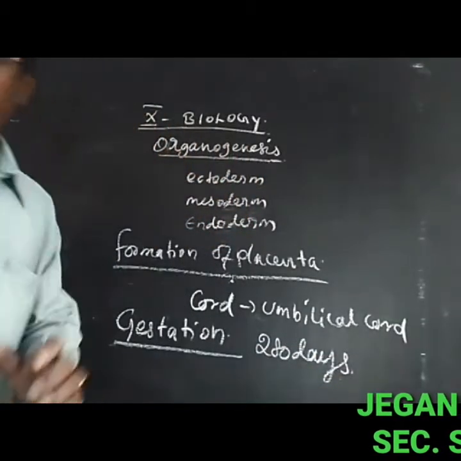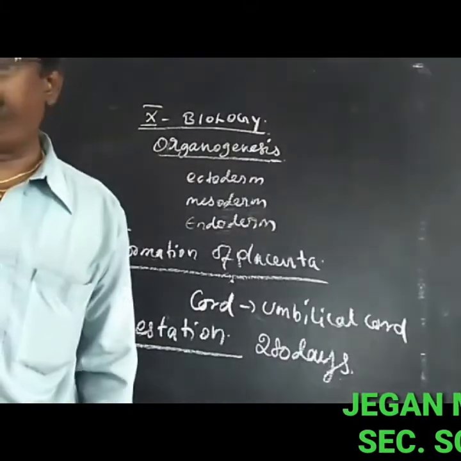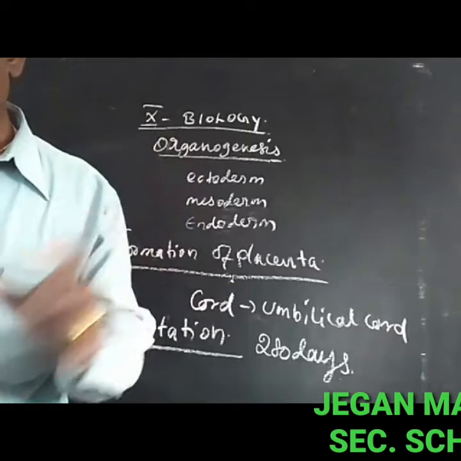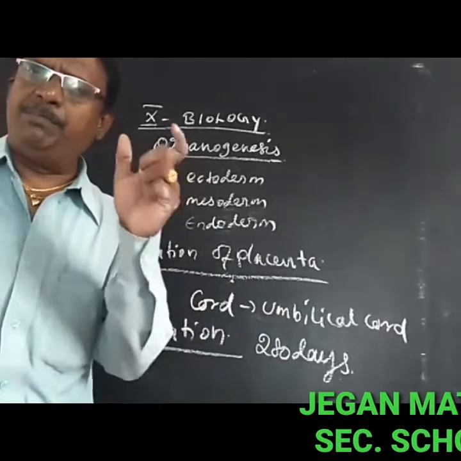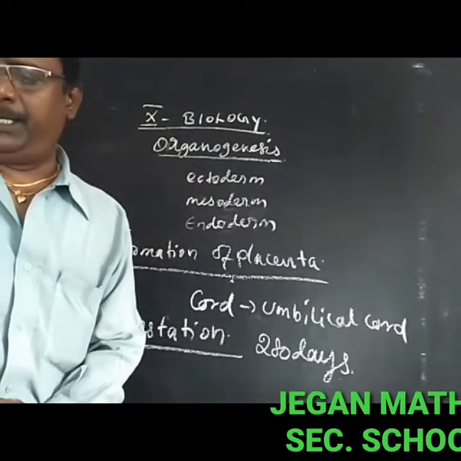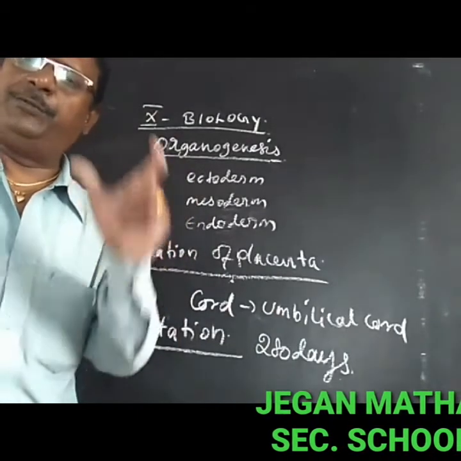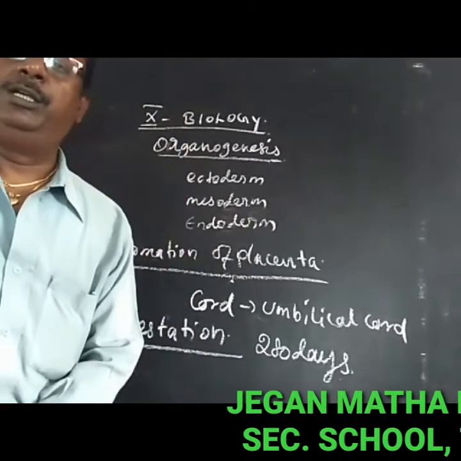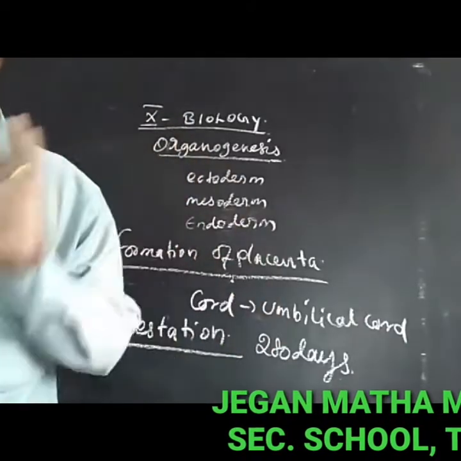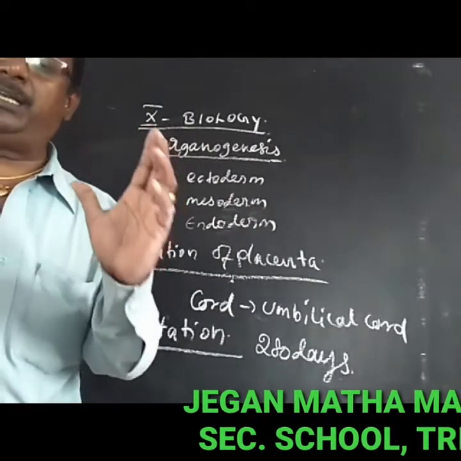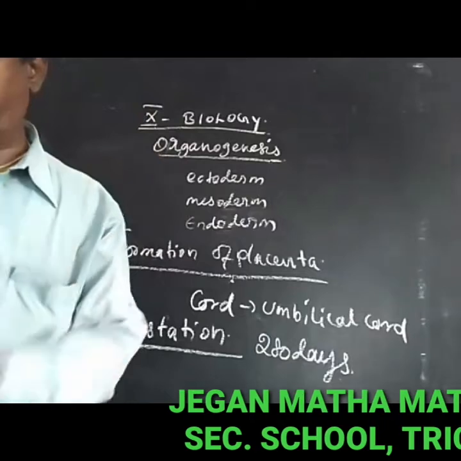So 280 days is the pregnancy period. During this time the embryo attains maturity. The fully matured embryo develops inside the uterus. The gestation period of the human lasts nearly 280 days.